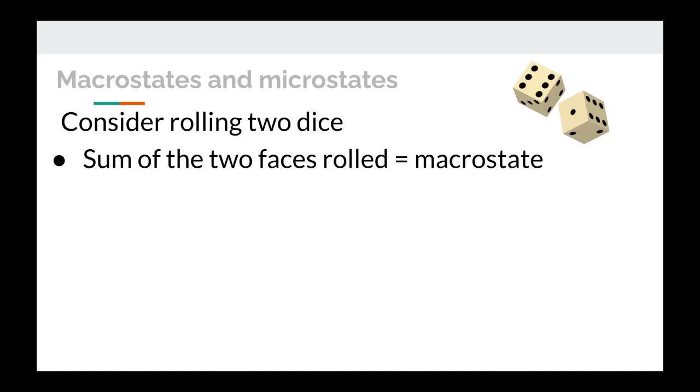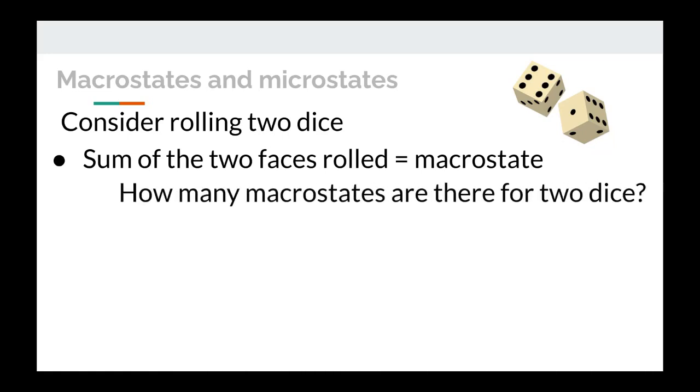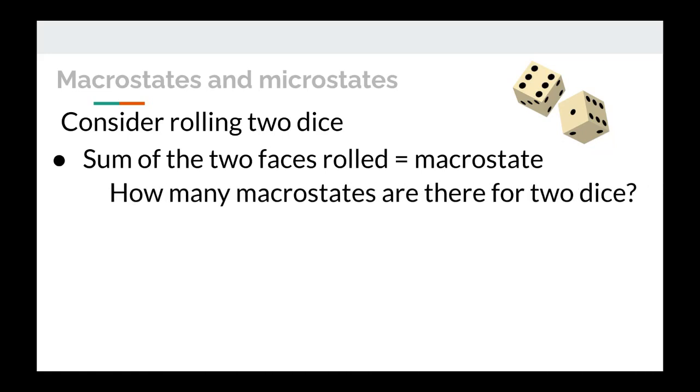The sum of the two faces rolled is what we will call the macrostate. How many macrostates are there for two dice? Well, you can't get a 1, but you can get a 2. You can get a 3, 4, a 5, a 6, a 7. You can get an 8, a 9, a 10, an 11, a 12. But you can't get a 13 or a 14 or anything higher than that. So there are 11 macrostates: 2, 3, 4, 5, 6, 7, 8, 9, 10, 11, and 12.